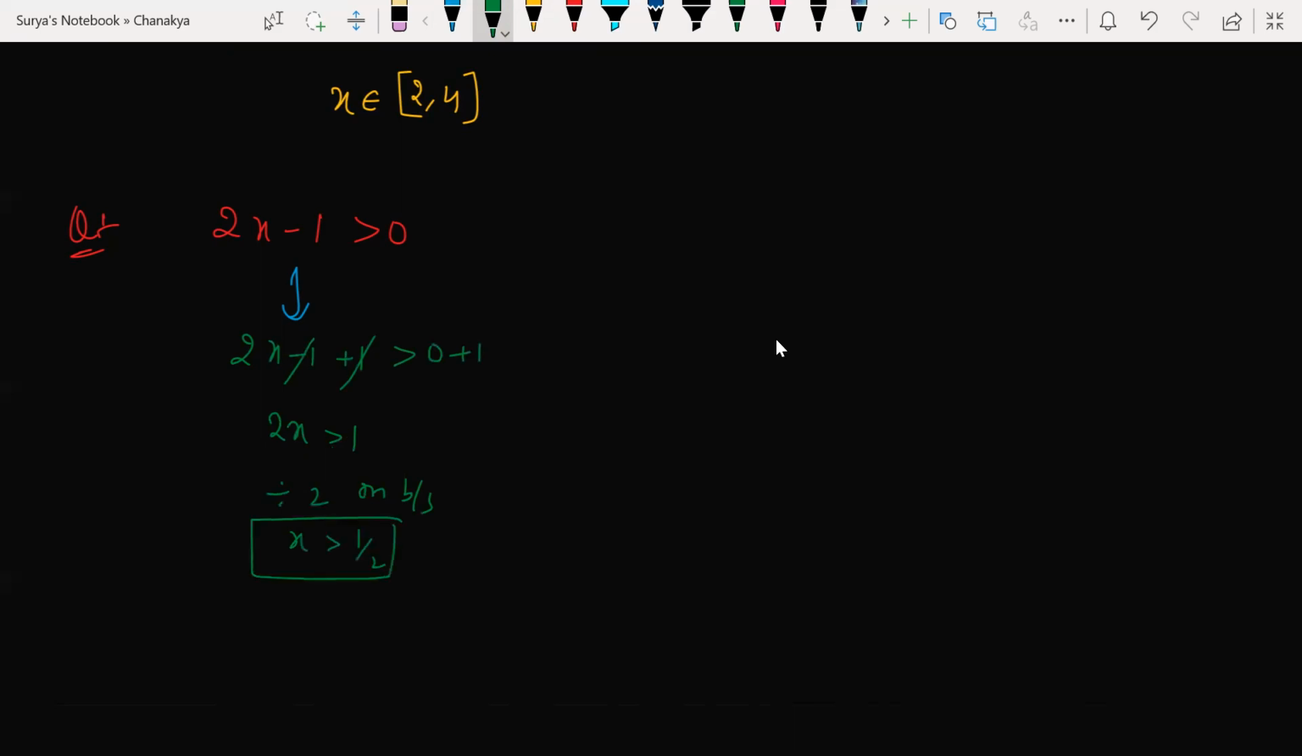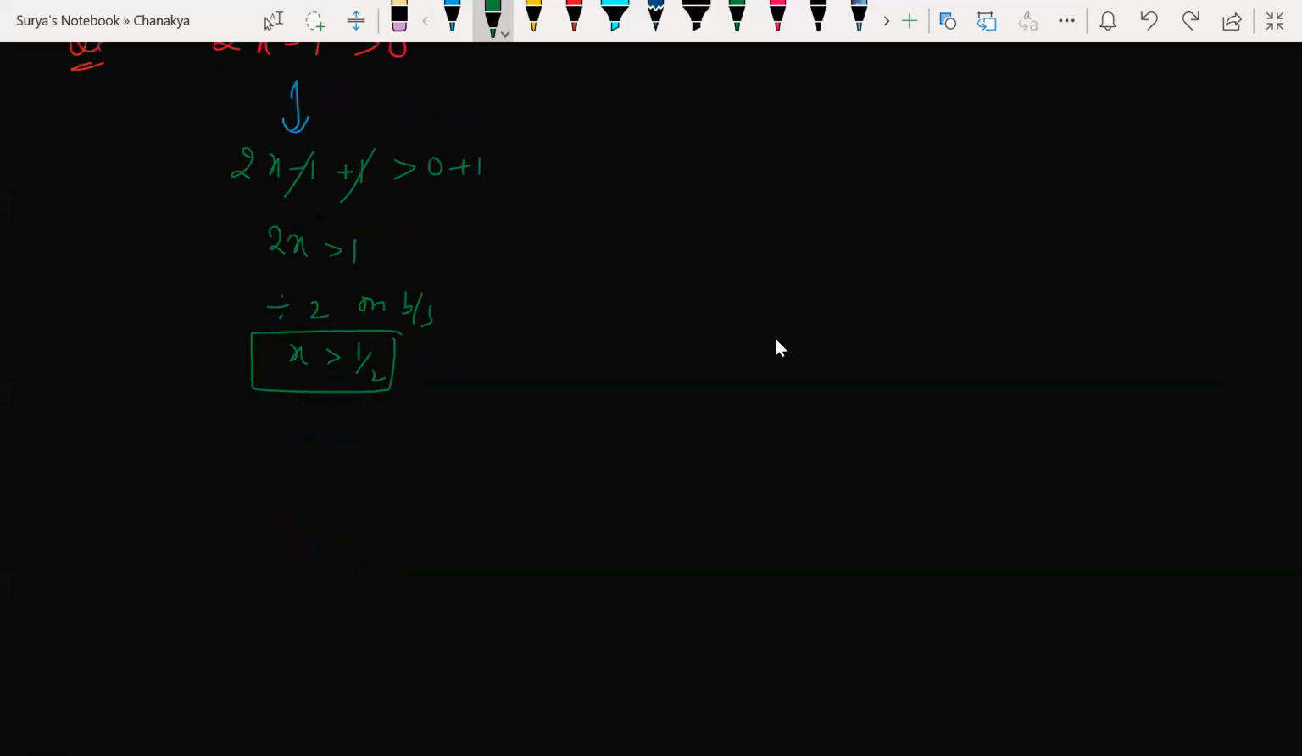Look at this. I'm using the properties here. I can add or subtract any constant on both sides. If I add or subtract any constant on both sides, there will not be any change in the inequality. That is point number 1. Number 2, even if I divide by a positive number on both sides, there will not be a change in the inequality. Here I divide by 2, no change in the inequality. Whatever inequality we had, the same inequality we have here.